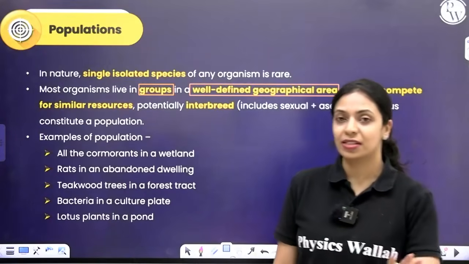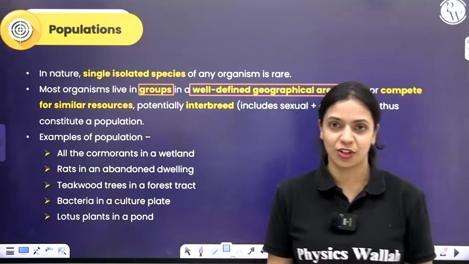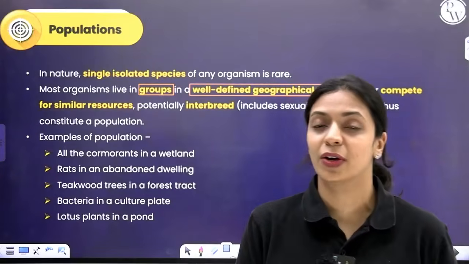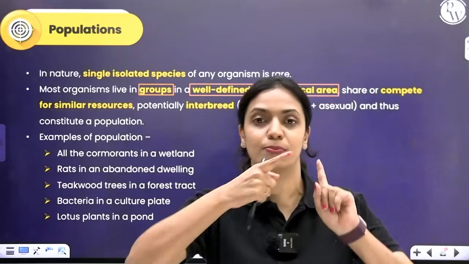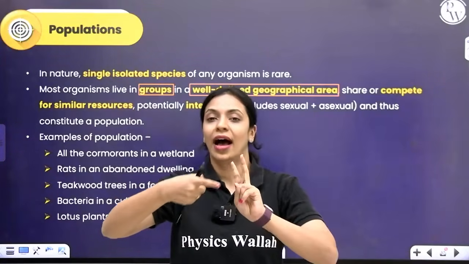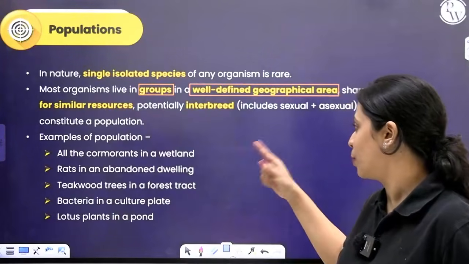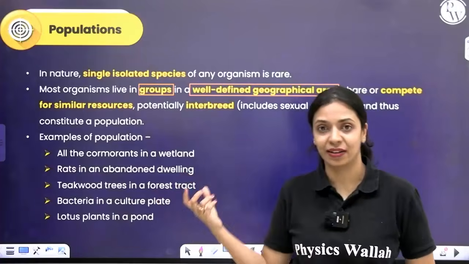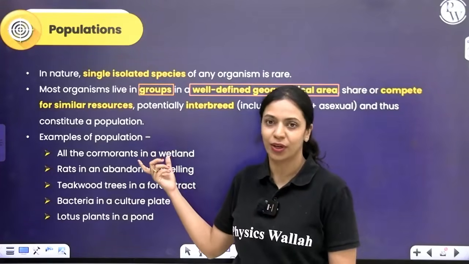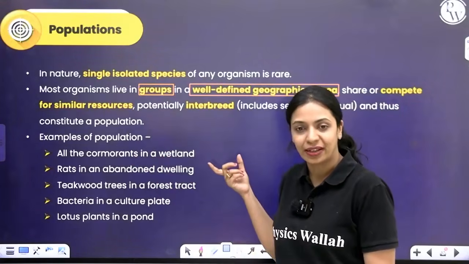So they live in groups in well-defined geographical areas. And over there, since they belong to the same species, they will potentially interbreed and also they will share similar resources. Some examples of population I will give you, whatever is mentioned in your NCERT textbook. Whenever we're talking about a population, we always make sure that it's belonging to one species only and in a well-defined geographical area. For example, cormorants in a wetland. Cormorants are a type of birds. So that species in a wetland.